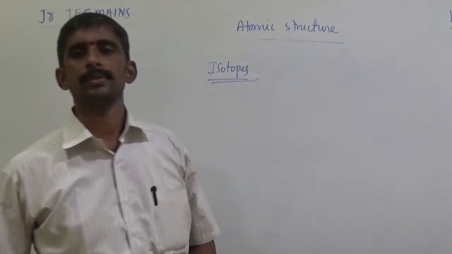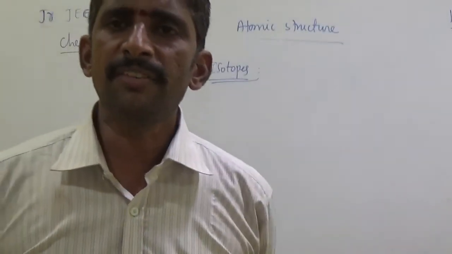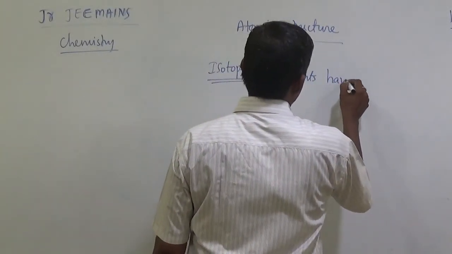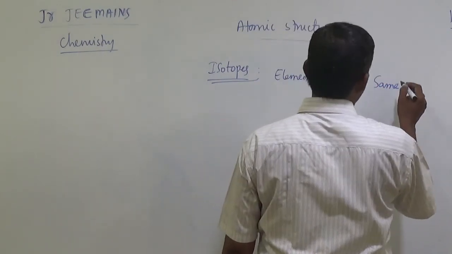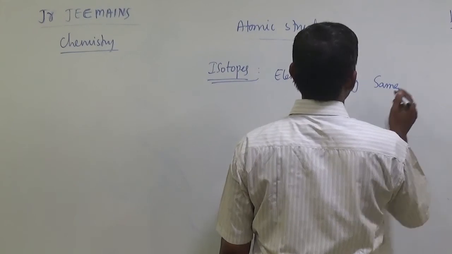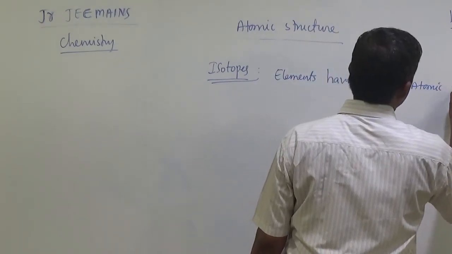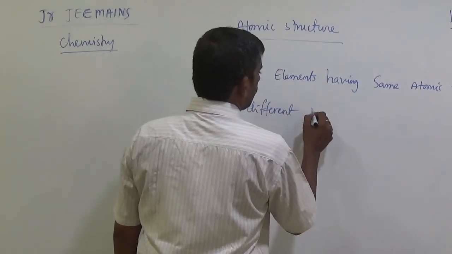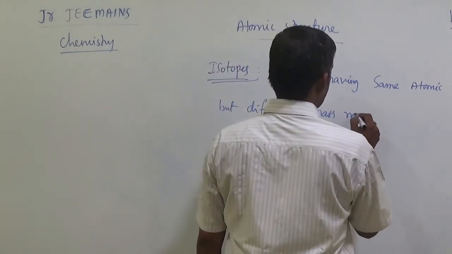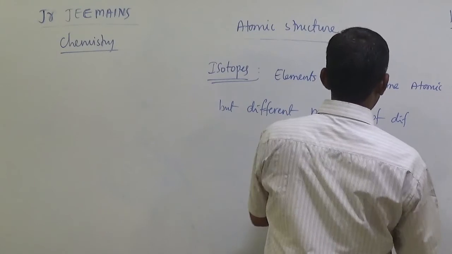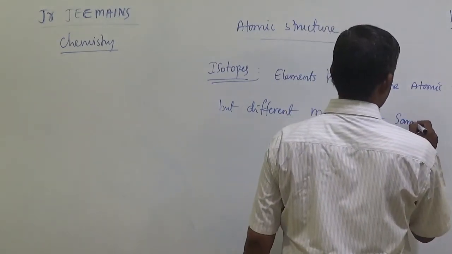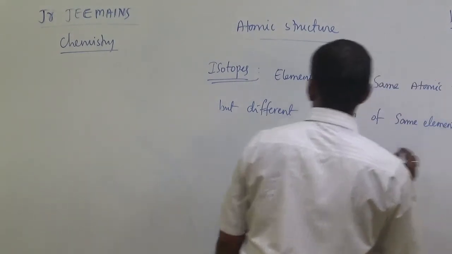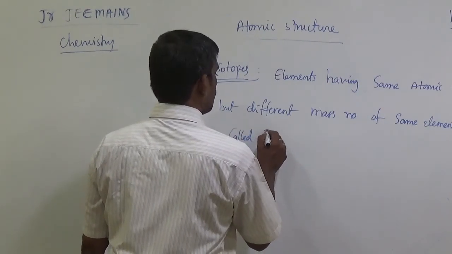So elements having same atomic number, but different mass number of the same elements are called isotopes.